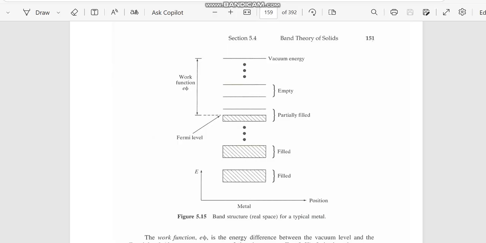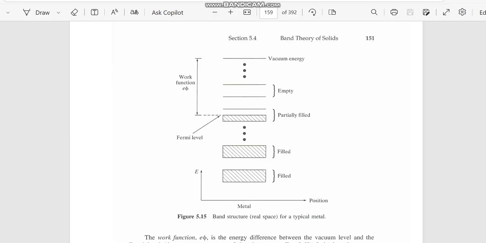The work function E phi is the energy difference between the vacuum level and the Fermi level at T equal to 0 Kelvin. This energy is called the work function. So it is the energy needed to completely liberate an electron from the metal or conductor at T equal to 0 Kelvin.